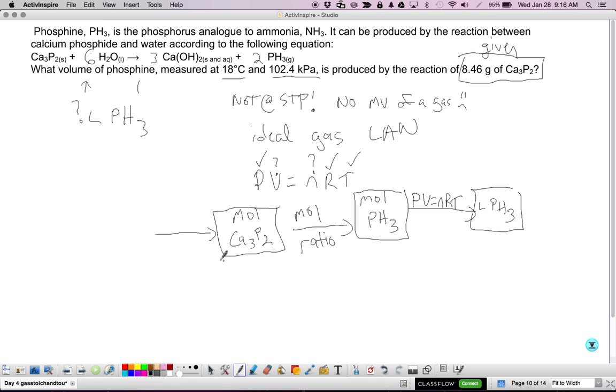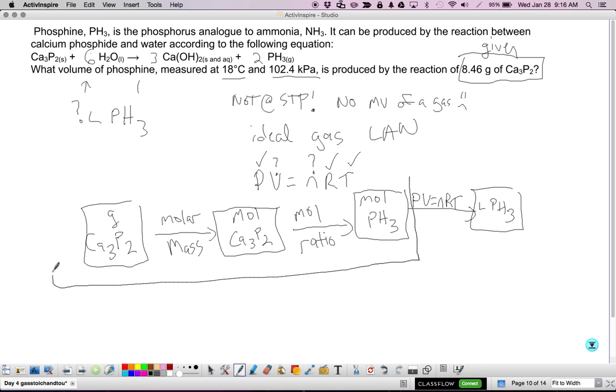My moles calcium phosphide is going to come from my given, the grams calcium phosphide, and I will use molar mass for that. All right, so here's my plan. All of this is dimensional analysis.